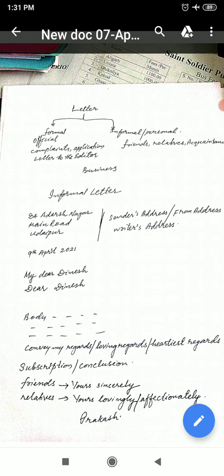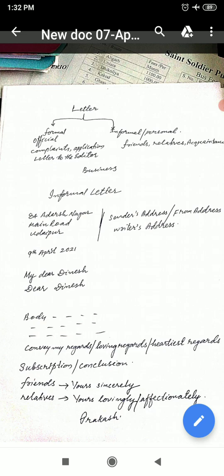The letters are of two types, formal and informal. Formal letter includes official letters, complaint letters, applications, letter to the editor, etc. Informal or personal letter includes friends, relatives, acquaintance, etc. Another type of letter is business letter.